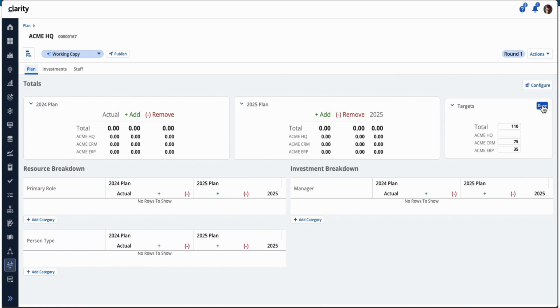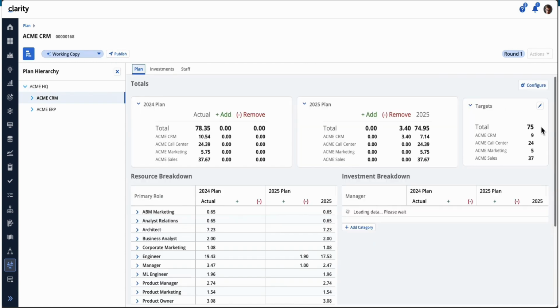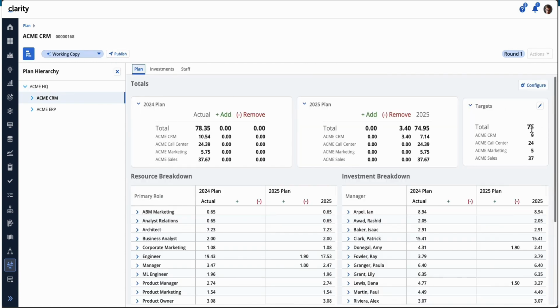Let's set this back to 35 and click Done. And these targets are pushed down to the child plans. If you go to Acme CRM, you see that 75 is pushed down as a target. Also note, Acme CRM is not only a child, but it's also a parent of other items as well. So it can also edit the target for its child items and itself to make sure it meets its target of 75 pushed down from its parent, and so on and so on down the plan hierarchy.